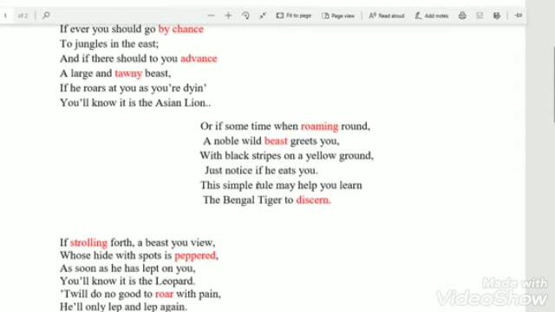And this simple rule may help you to learn that it is not any other animal but the Bengal tiger. The literary devices are used over here. First we will try to identify the rhyming scheme, and the rhyming scheme is A, B, A, B, C, C. Round, ground, you, learn and discern.